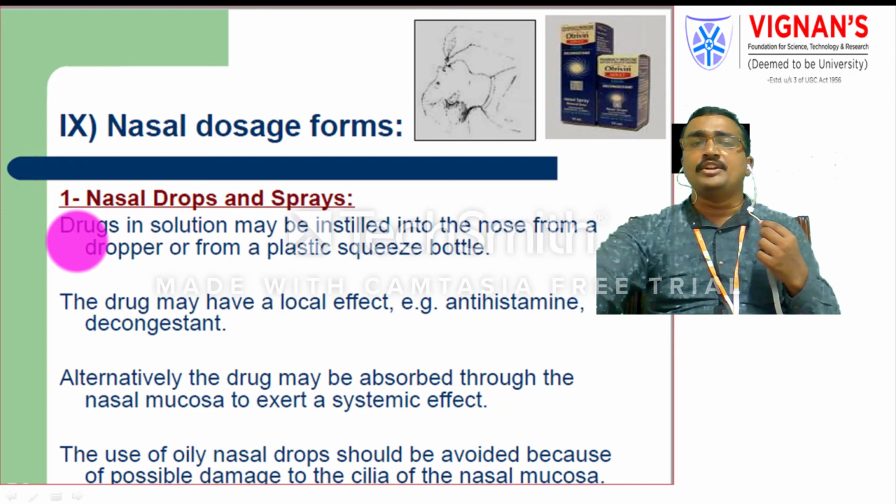So I will show one video recording of how the nasal spray works, and how it is delivered into the nasal cavity.